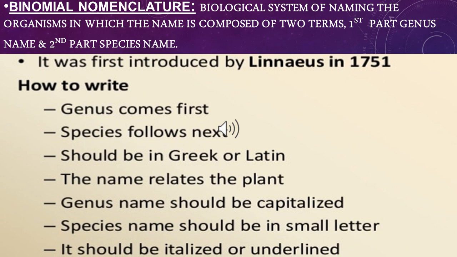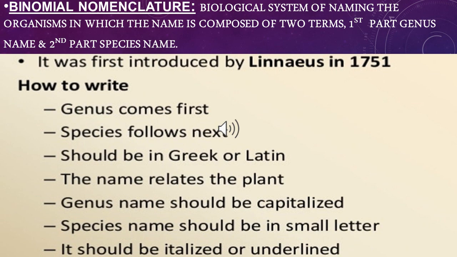Binomial nomenclature. The process of naming an organism in two parts, where the first part is the genus and the second part is the species, is called binomial nomenclature. Binomial nomenclature was established by scientist Carolus Linnaeus. The rules to form binomial nomenclature are as follows. The first name of the organism should be the genus name. Then the species name should be put second.